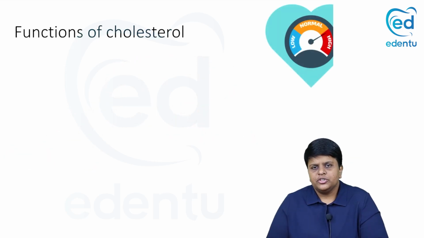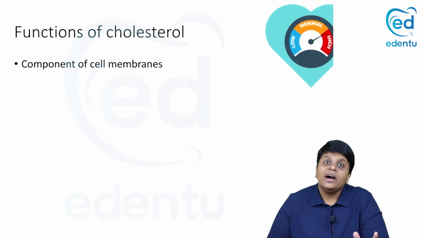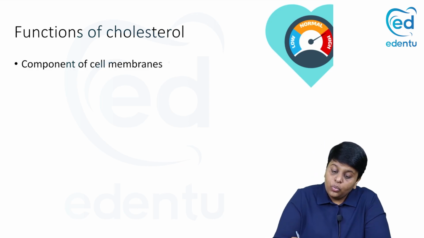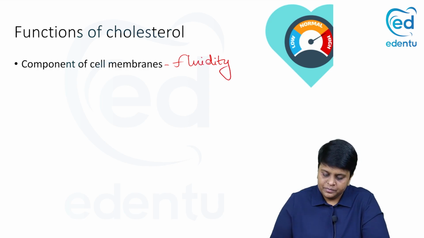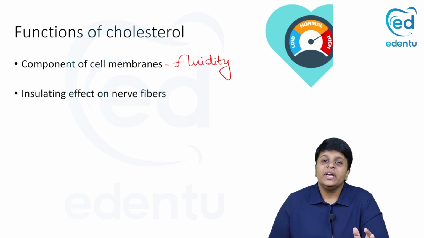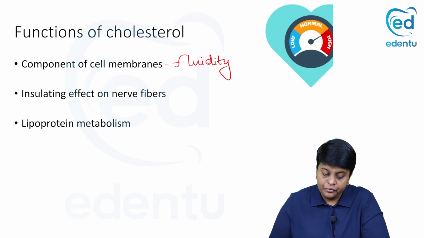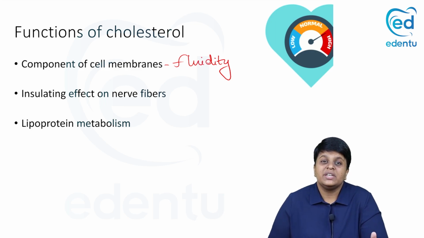Now, what are the different functions of cholesterol? They are components of cell membranes, and you know what? This is responsible for maintaining the fluidity of membranes. Also, it has an insulating effect on nerve fibers. Cholesterol is also involved in lipoprotein metabolism. You know, cholesterol has to be carried through various lipoproteins, that is HDL and LDL, high density lipoprotein and low density lipoprotein.